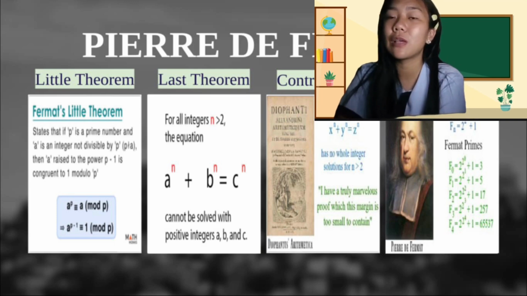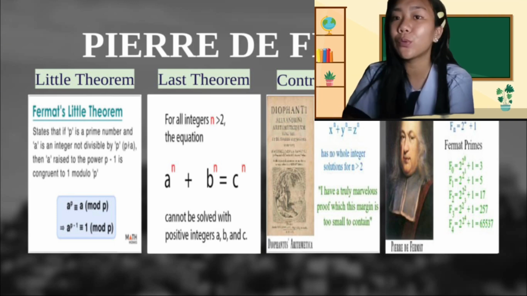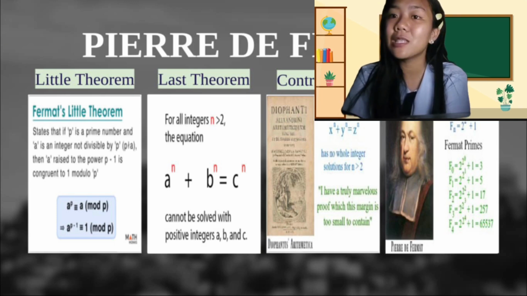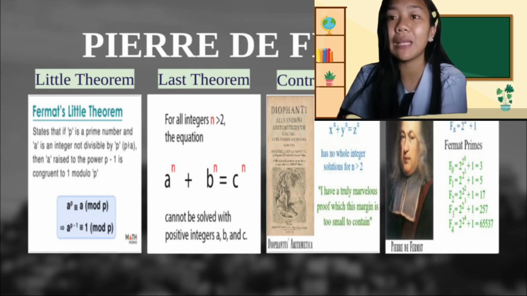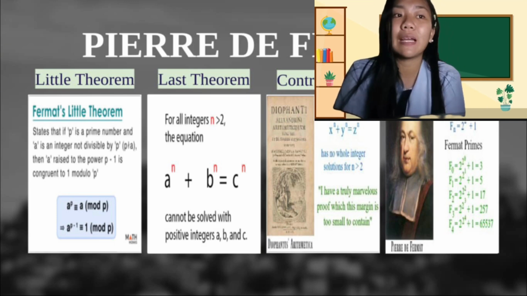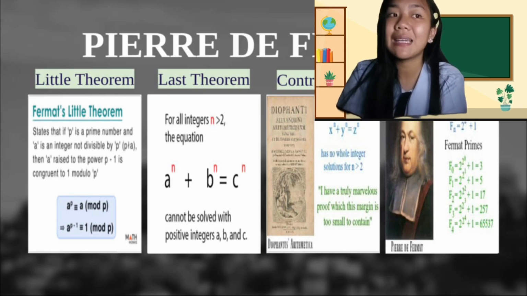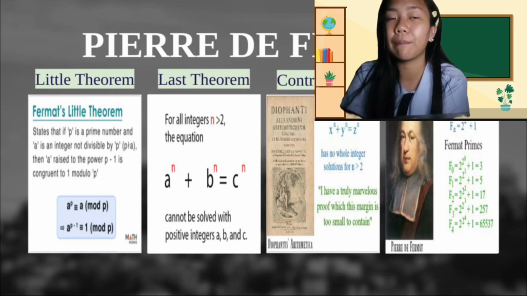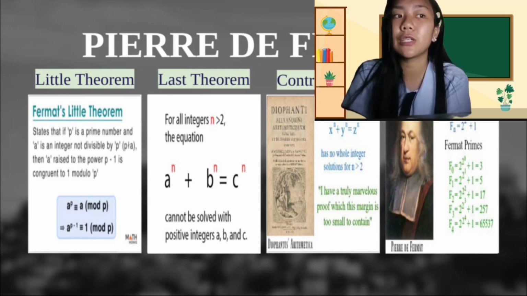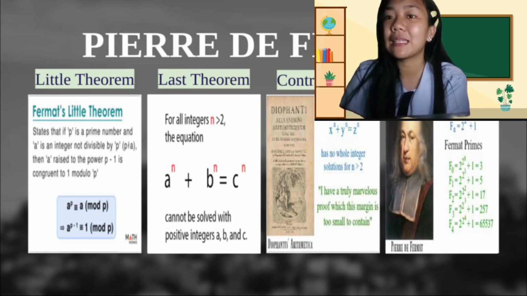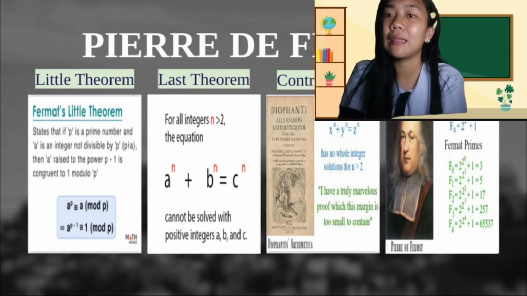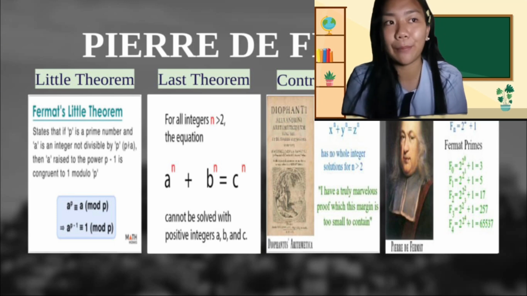So, what are the famous contributions of Pierre de Fermat? If you don't know, I will tell you his major and beautiful contributions to the development of mathematics during the medieval period. First, Pierre de Fermat contributed the Last Theorem. What is the Last Theorem? It says there are no whole integer solutions for a power greater than 2. The formula is x raised to the n plus y raised to the n equals z raised to the n.